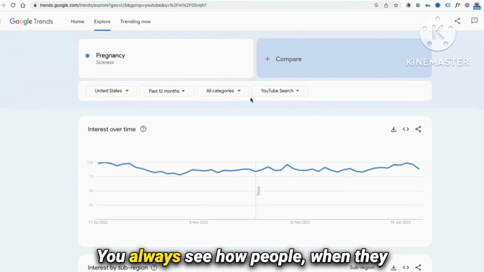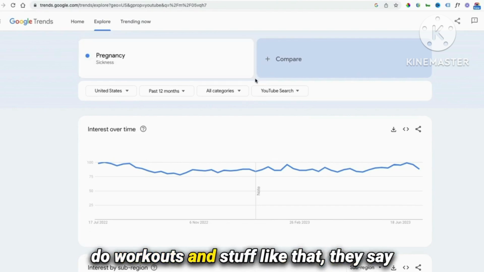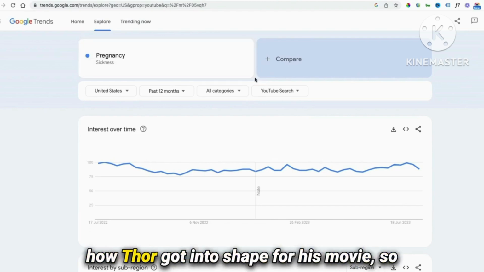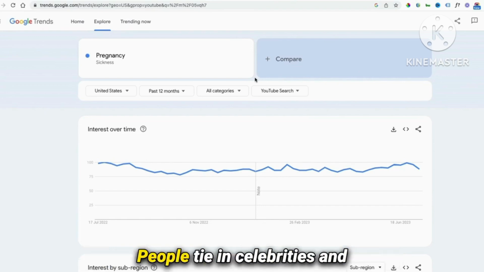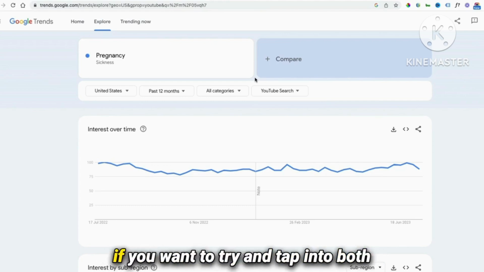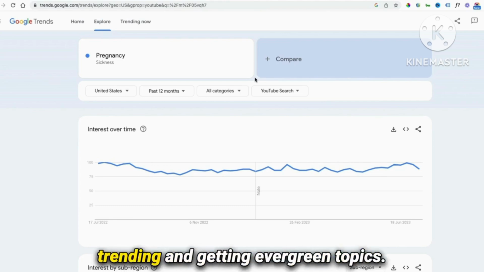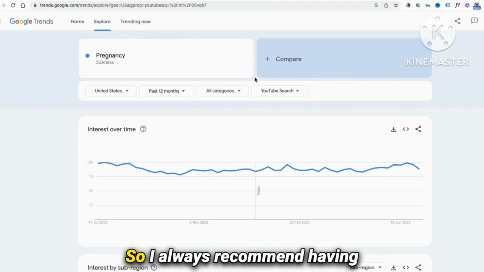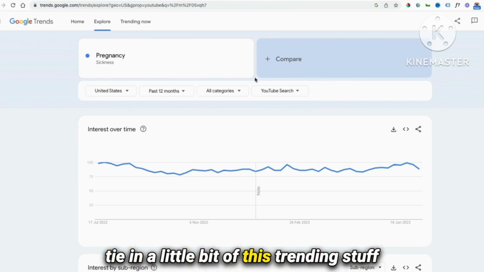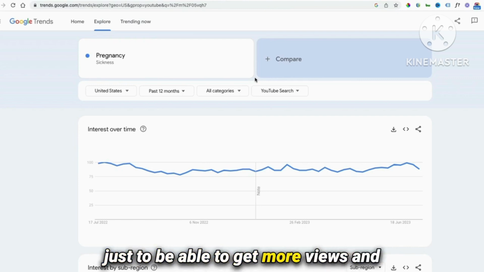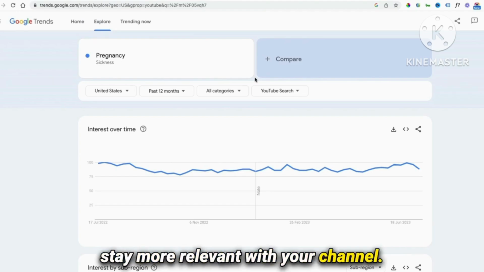So you always see how people, when they do workouts and stuff like that, they say how Thor got into shape for his movie. So Chris Hemsworth workout. People tie in celebrities and overlapping trending things to be able to make these work. And that's what you need to be doing if you want to try and tap into both trending and getting evergreen topics. So I always recommend having evergreen topics that you then tie in a little bit of this trending stuff just to be able to get more views and stay more relevant with your channel.